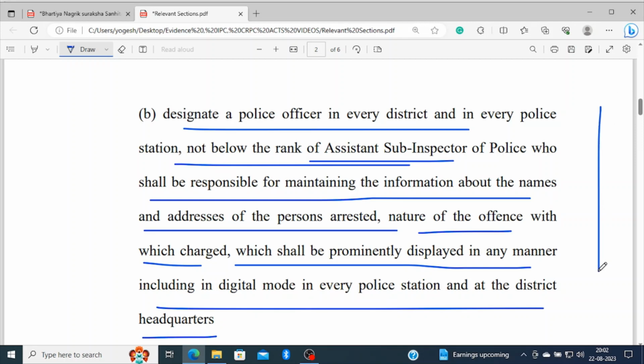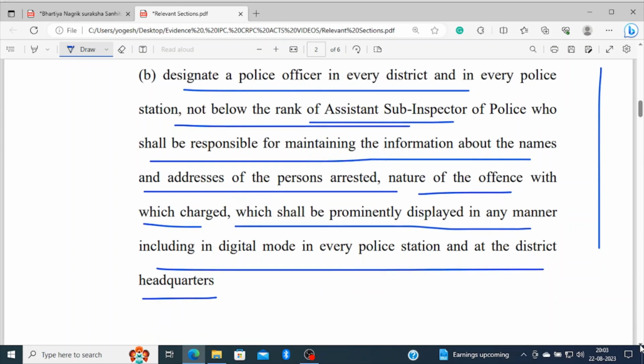So the state government now has to appoint a police officer not below the rank of assistant sub-inspector, who shall maintain a register of the name and address of the person arrested and the nature of the offence with which they may be charged.